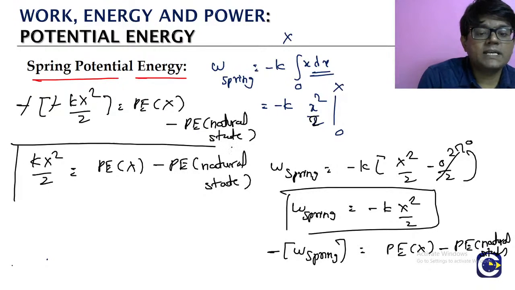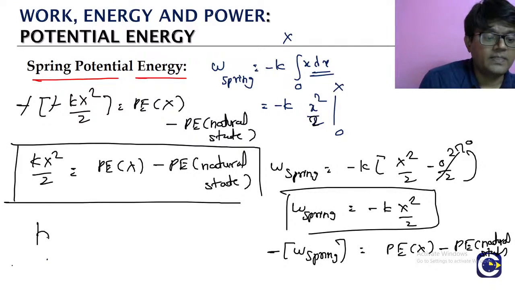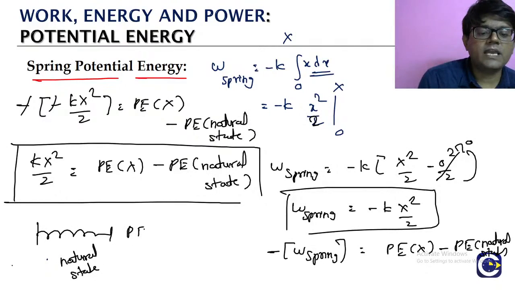As we already discussed before, potential energy will always have a reference. Here, when the spring is in the natural state, meaning neither elongated nor compressed, in that natural state we will take the potential energy to be 0. That is the reference.